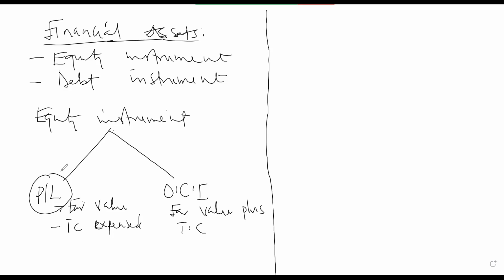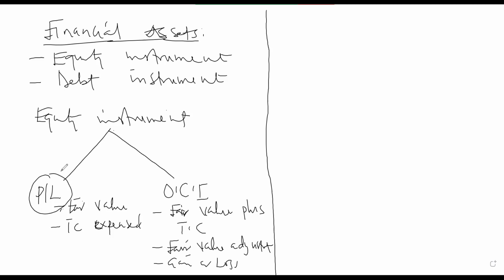Okay, what will happen over here? For the equity instrument, what will happen? Someone can say it will be carried at amortized cost. That makes sense. But for an equity instrument, there is no fixed amount of interest. So what you do is that you do the fair value plus the transaction cost. At the end of every year, the assets must be fair valued. So you look for the fair value of the assets at the end of the year, and the fair value adjustment can lead to a gain or a loss.